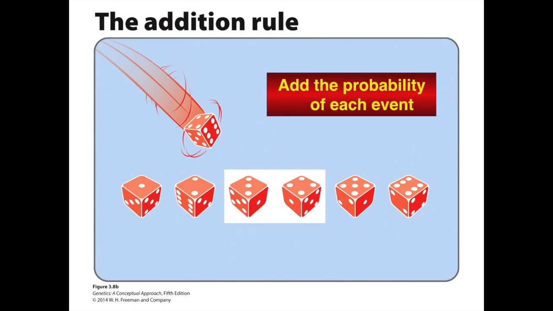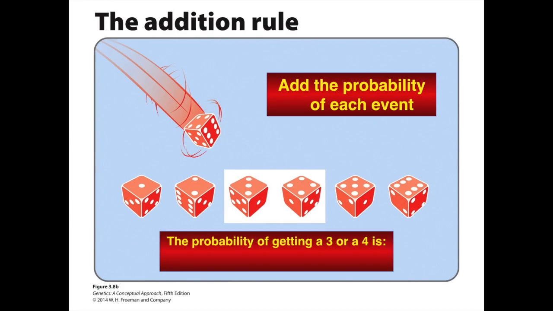So let's say you want to get a 3 or a 4. The probability of getting a 3 or a 4 is 1 over 6 plus 1 over 6, which equals 2 over 6, which equals 1/3. So if you're willing to accept 2 different kinds of outcomes, you're more likely to get what you want.